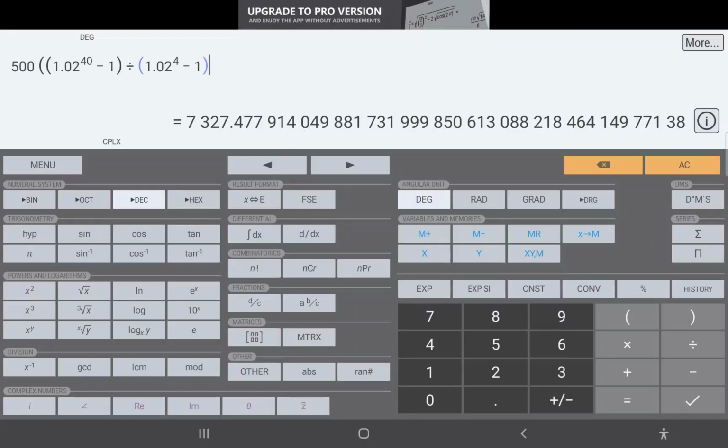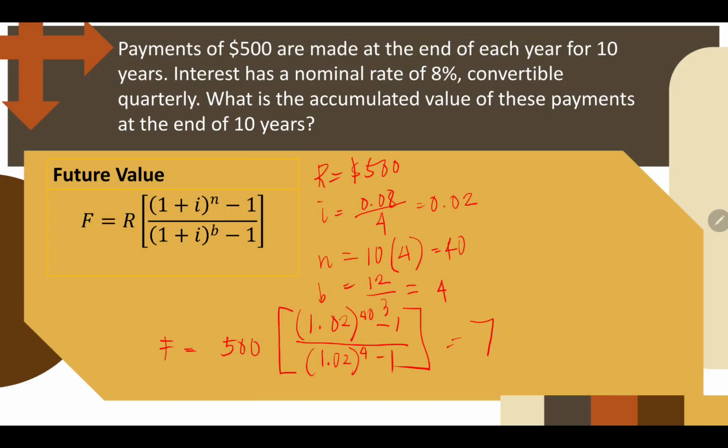And so we'll have 7,327.48. That will be the future value of 500 pesos payment. So that is 7,327.48. Okay. So the 500 pesos made at the end of each year for 10 years, supposedly, this is just 5,000. Pero dahil nag-accumulate siya ng 8%, convertible every quarter, yung 5,000 mo na na total amount, it will turn to